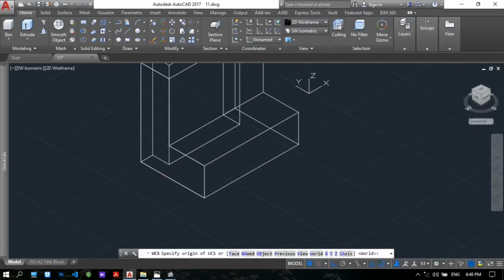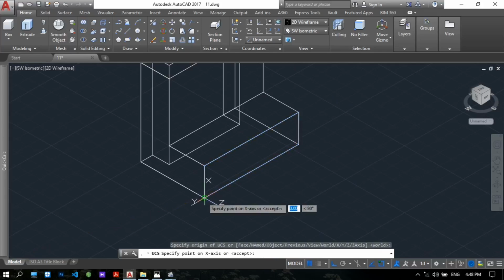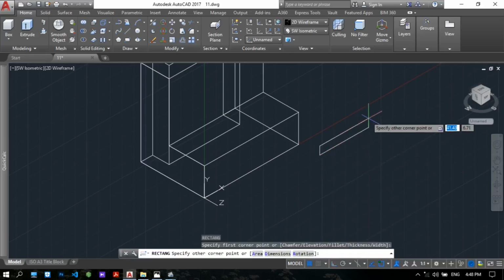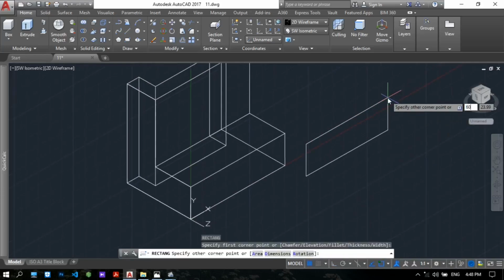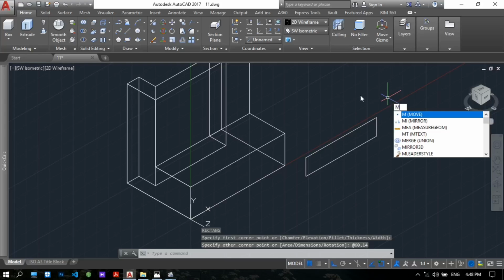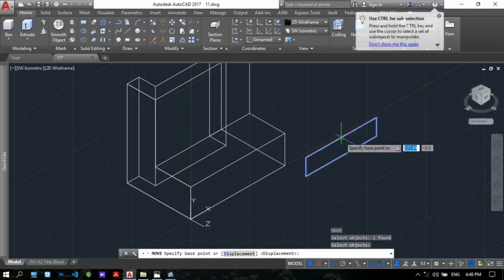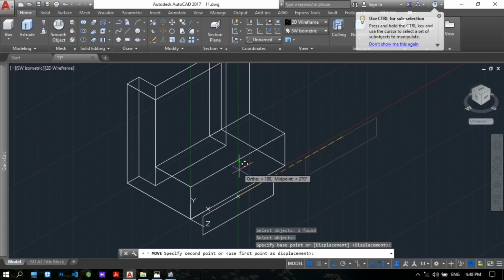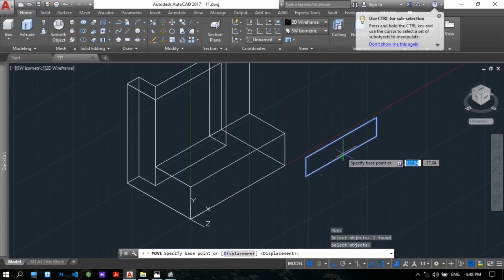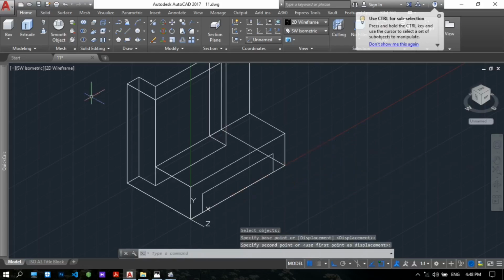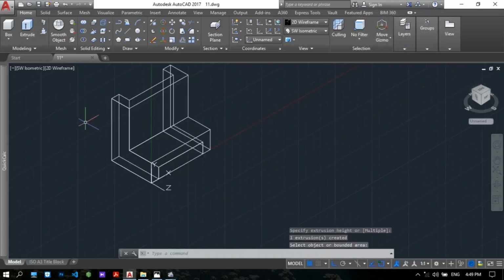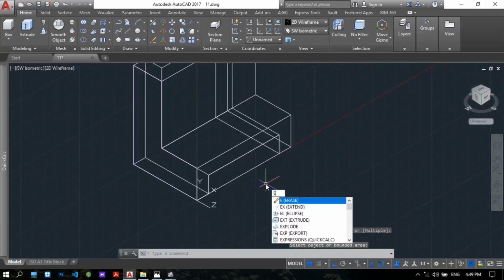Change the UCS to here, X, Y. REC for rectangle, 60, tab key, 40. And then M for the move command, select objects here. And for the move command, select object here. Use press pull command here, click. Okay, then erase the sketch.